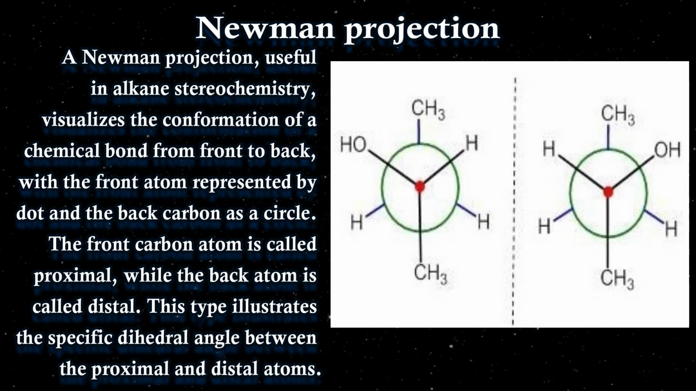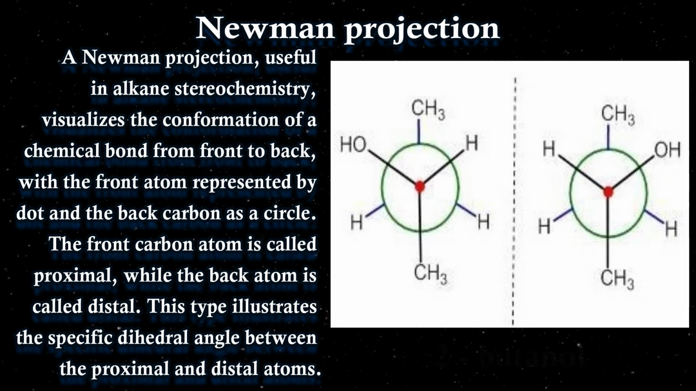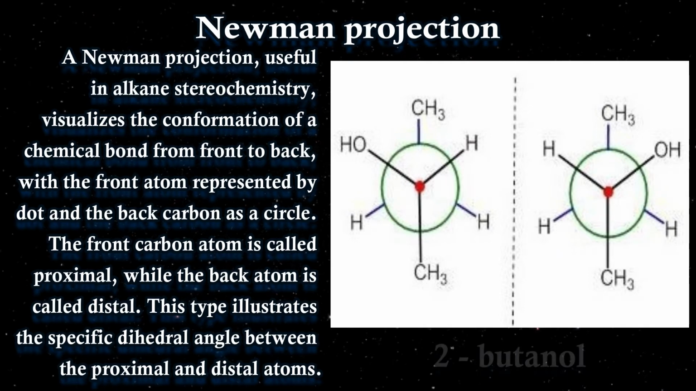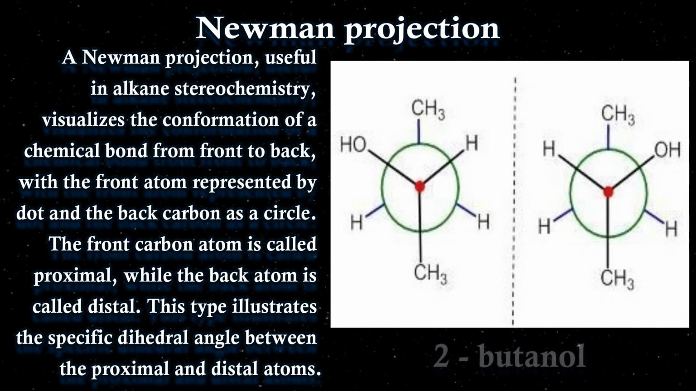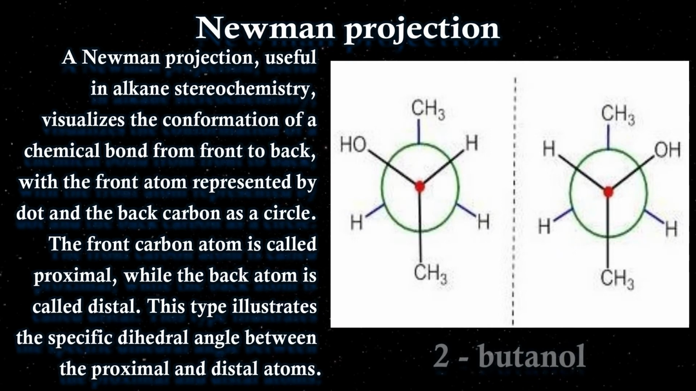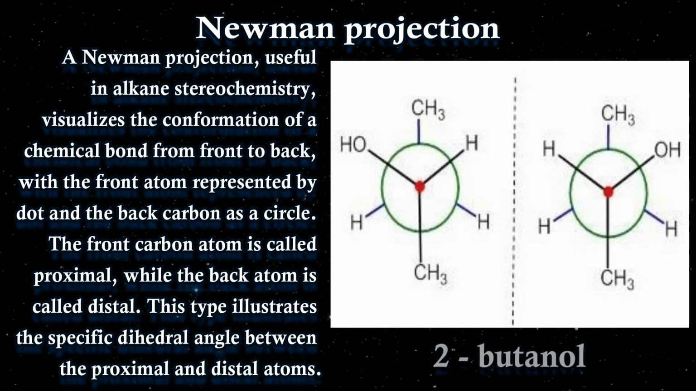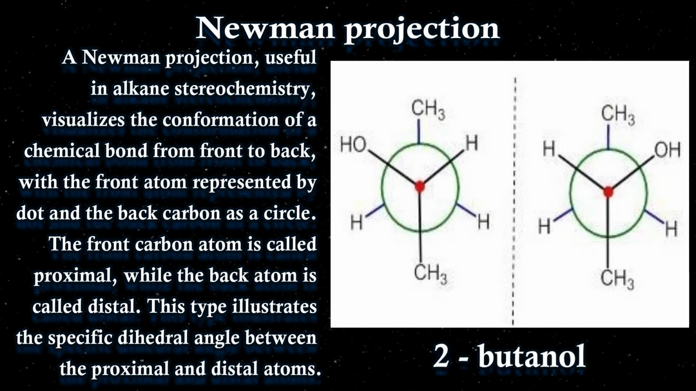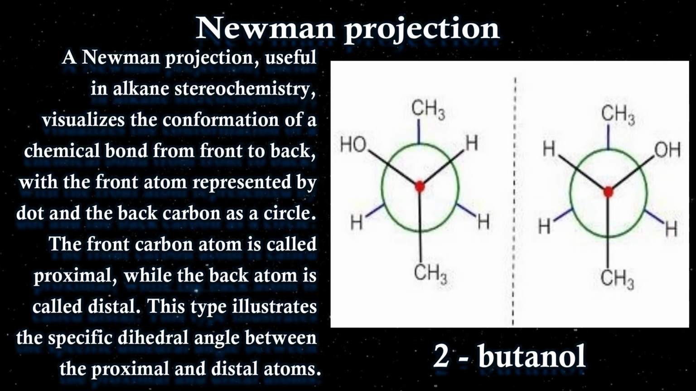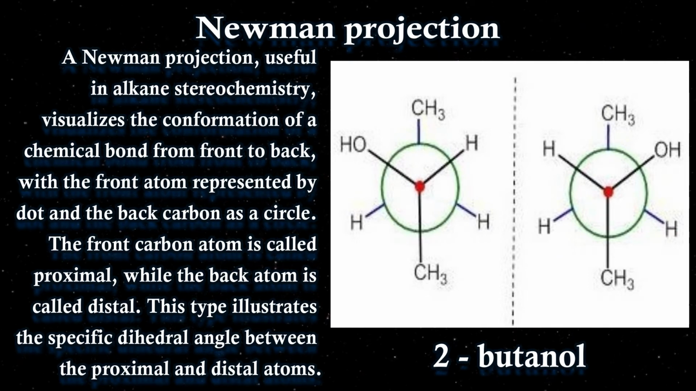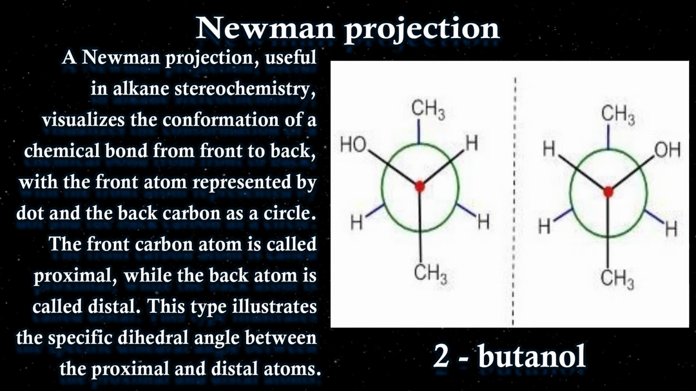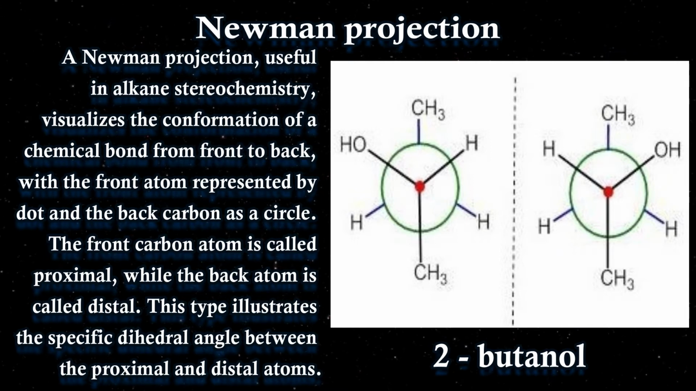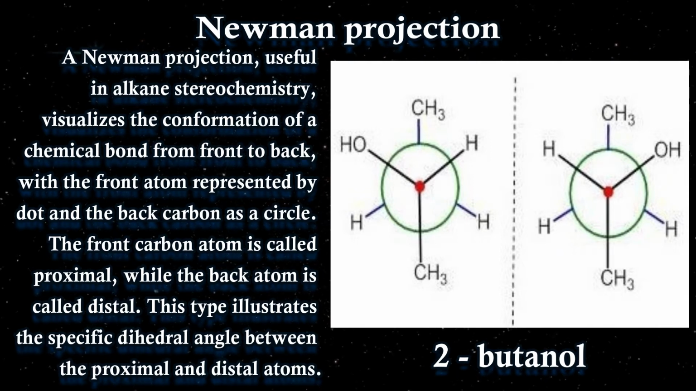Now two types of structures are available in this projection. One is called the staggered form, and the other is called the eclipsed form. The eclipsed form is when every bond at the front carbon is in the same location as the corresponding bond at the back carbon. And what we are seeing on the screen is called the staggered form. Each angle in this staggered form is at a distance of 60 degrees from the next, so the total is 60 into 6, that is 360 degrees.